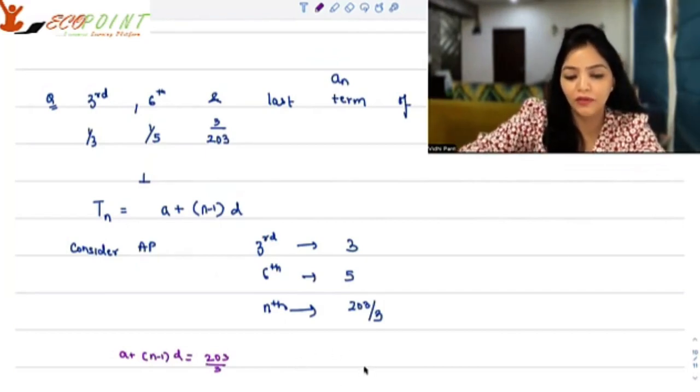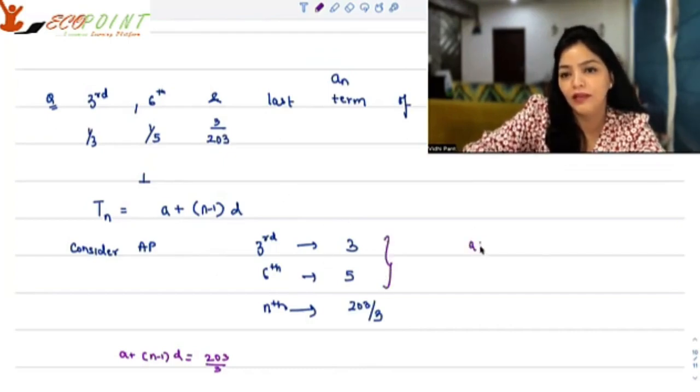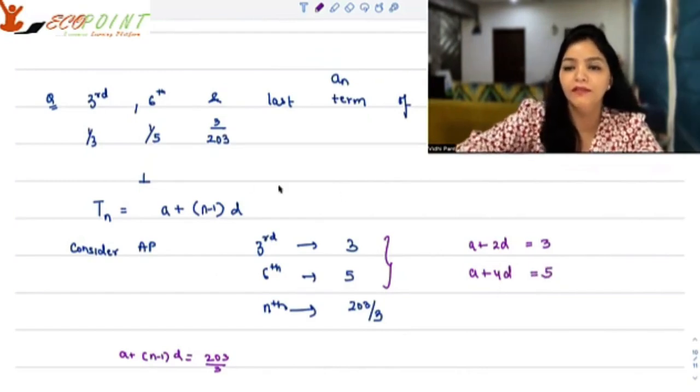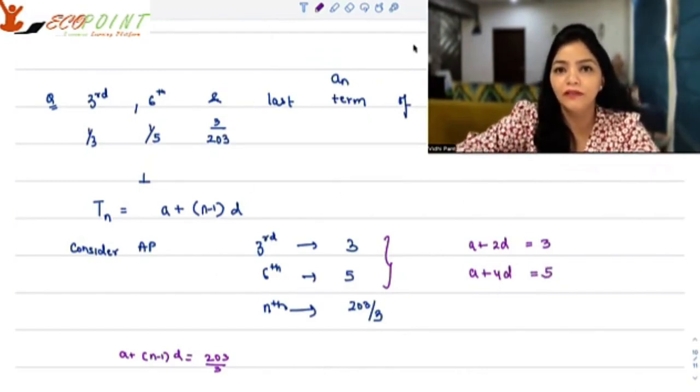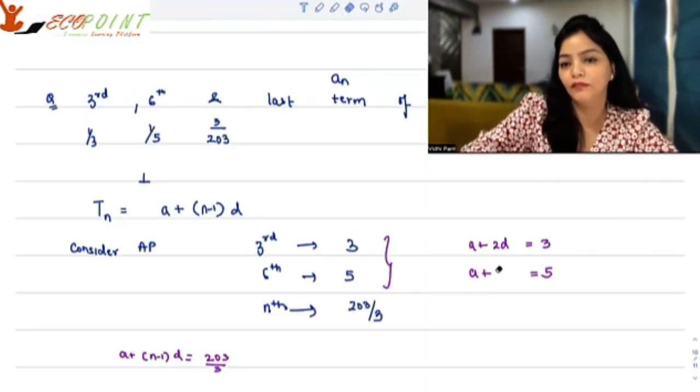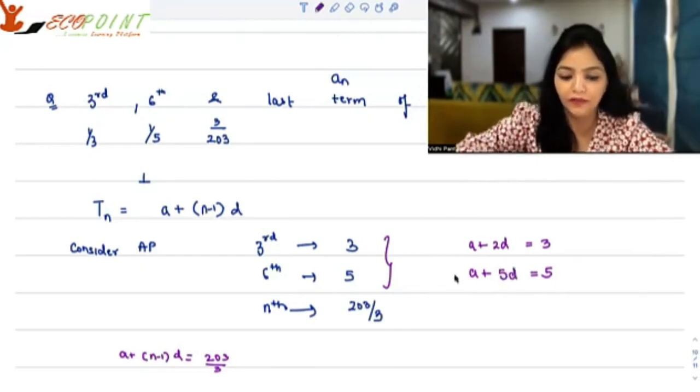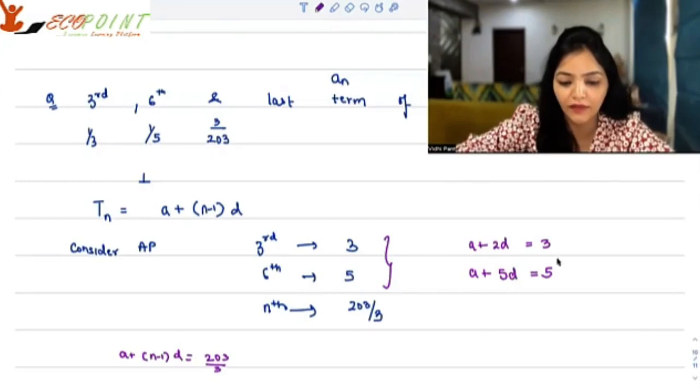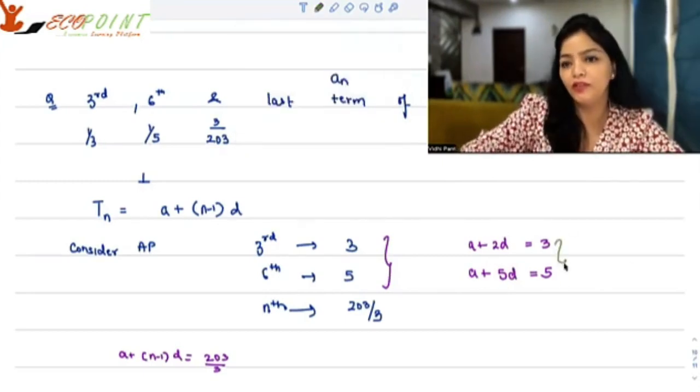And we also know that A plus 2d is equal to 3 and A plus 4d is equal to 5. And therefore, by solving, A plus 5d is 5. So first, let's solve these two equations.